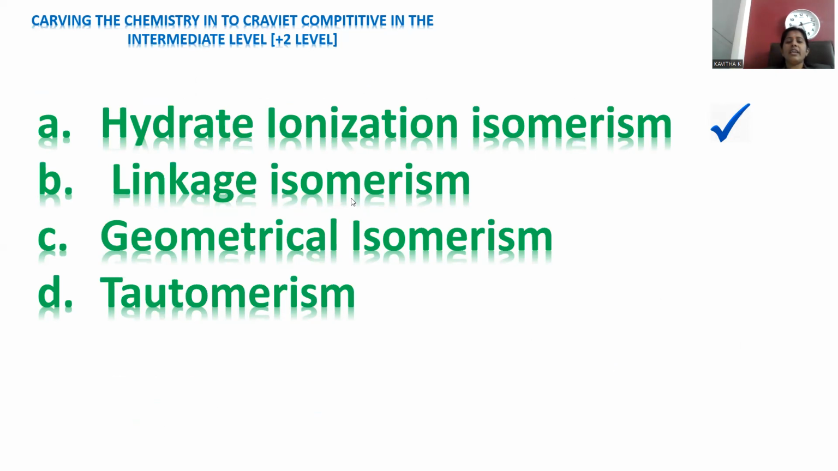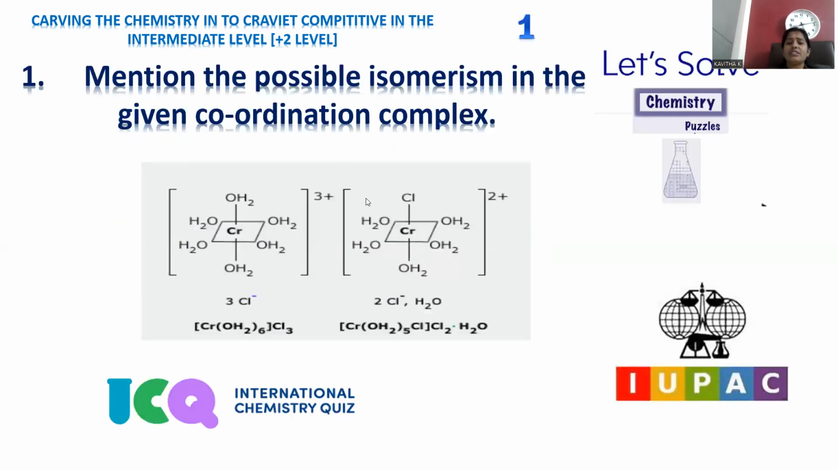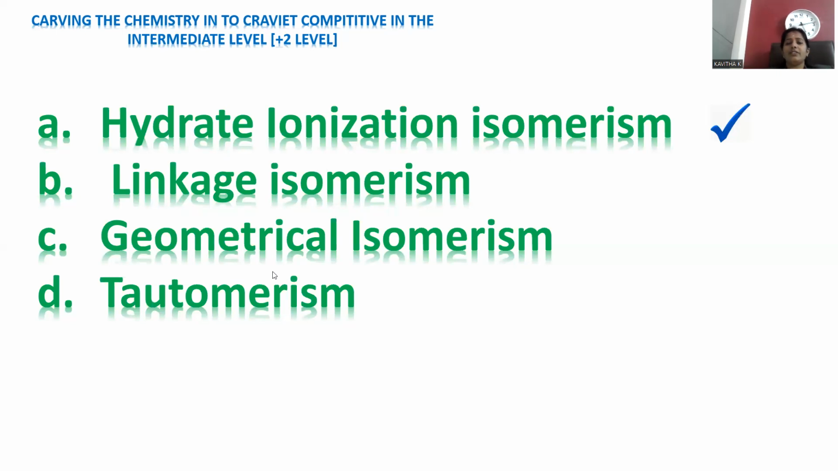Linkage isomerism denotes that if an ambidentate ligand is present, then which atom is linking with the metal through coordinate covalent bond formation. That is said to be linkage isomerism. Geometrical stands for the provision of orientation around the carbon-carbon double bond, either cis-trans or else E-Z. That is part of geometrical. Tautomerism is nothing but keto to enol form, enol to keto form, which we can observe in organic moieties. So the correct representation for the given isomers is hydrate ionization isomerism.